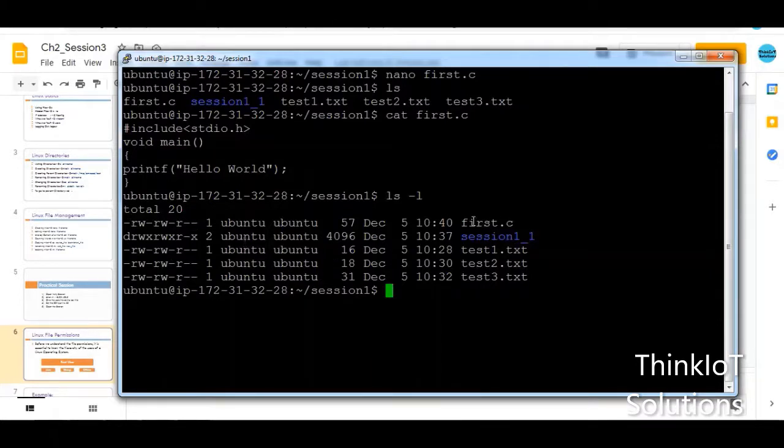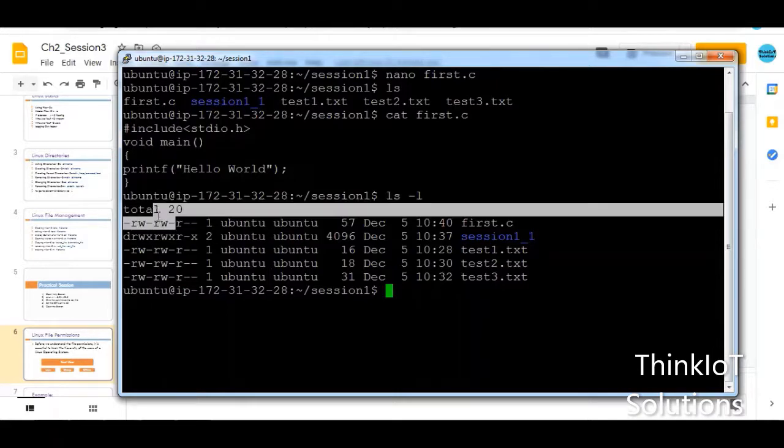So this is the first file, that is first.c, and it has got permissions as read and write. There is no execute permission for the user. So you can see the first 3 RWX that is there. X is not there, that is, the user can read it, he can write it, but he cannot execute it. There is no execute permission as of now.